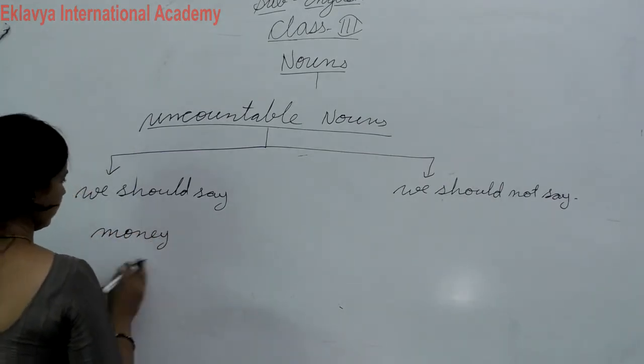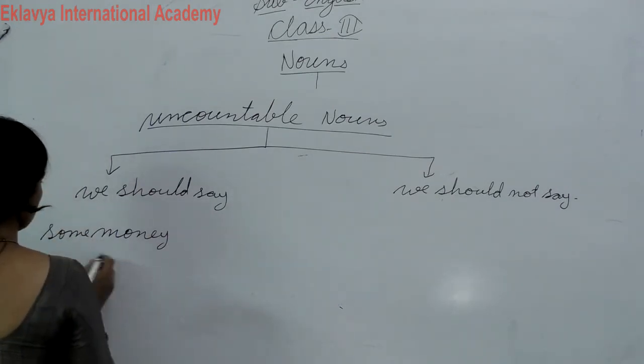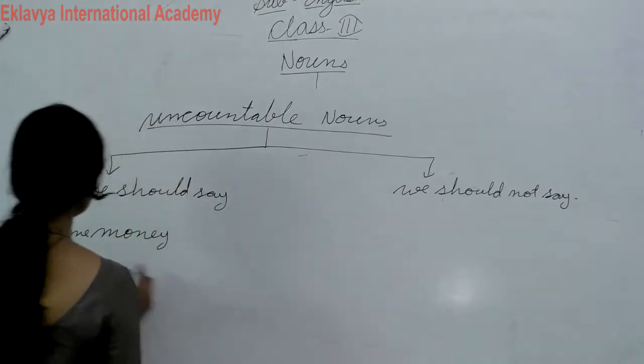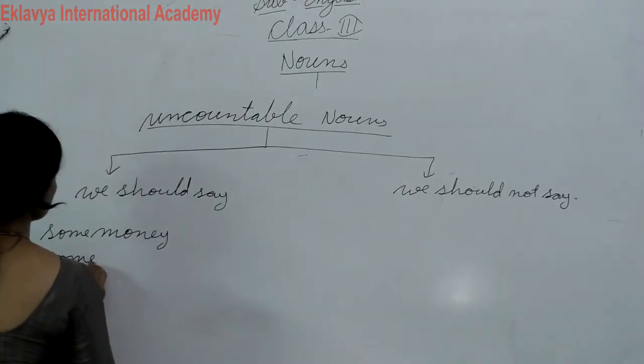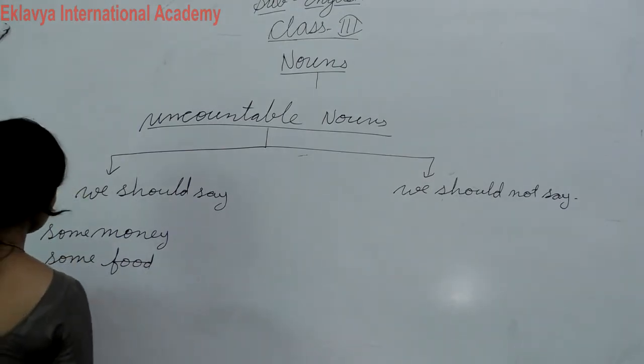Okay, we can say some money, some food, some furniture.